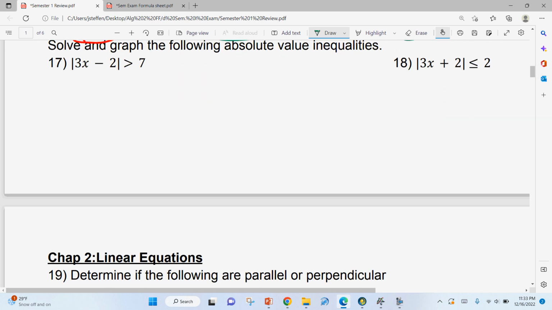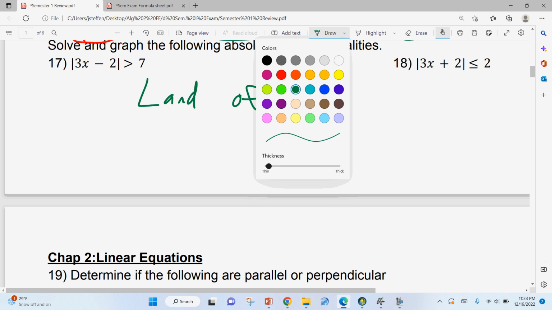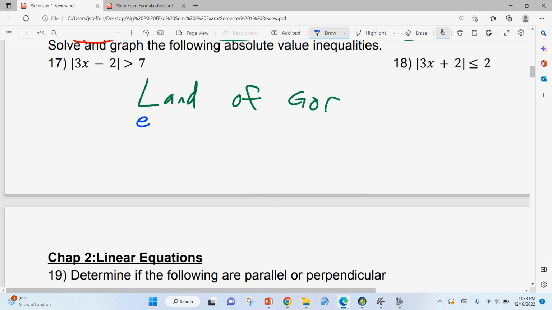Solve and graph the following absolute values and inequalities. Before I start this, remember we talked about the land of Gore, and that's where you use this. What that stands for: the L is less than. So if it's less than, it's an and problem. If it's a greater than, it's an or problem. So before I even start, my absolute value is greater than, so this is an or. My absolute value over here is less than, so this is an and.